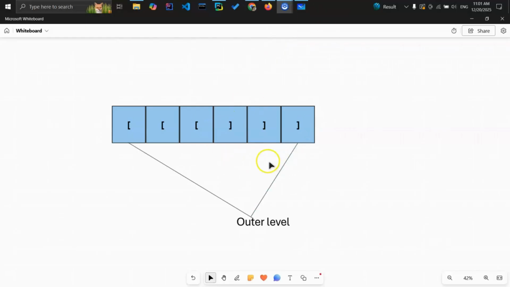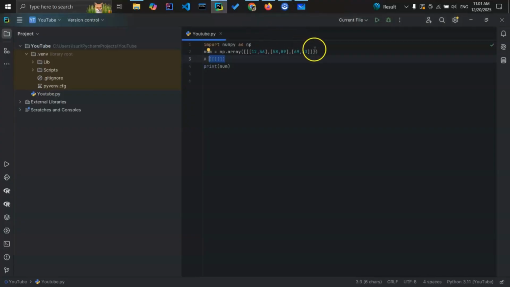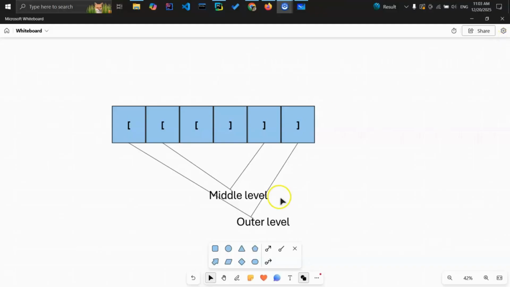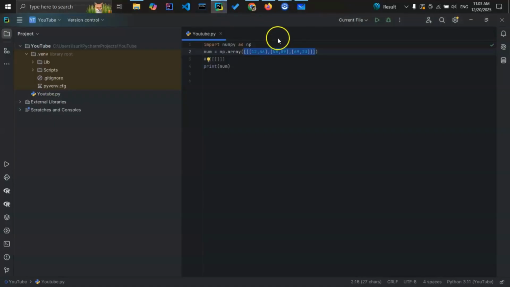This is the outer level. It represents the entire stack, the book, right? According to that, this is the outer level, right? This is the middle level. It represents each individual page, right? According to that, this is the middle level, right?